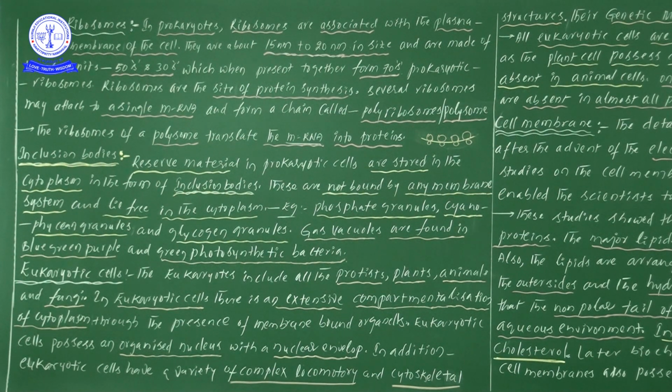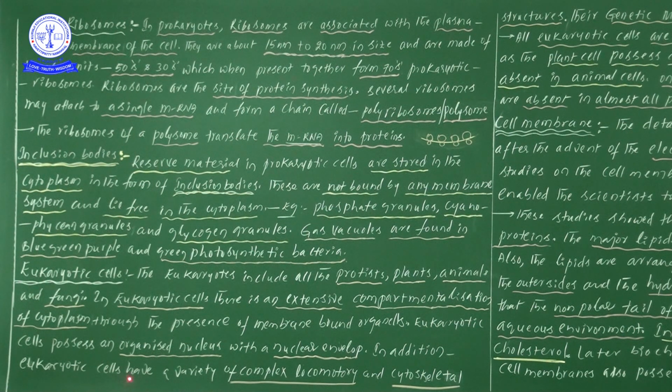Next one, eukaryotic cells possess an organized nucleus, a well organized nucleus. What is the point we have to study? A well organized nucleus is nothing but the presence of a nuclear envelope or nuclear membrane.